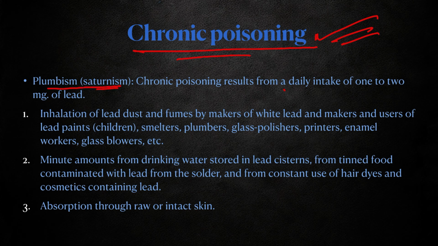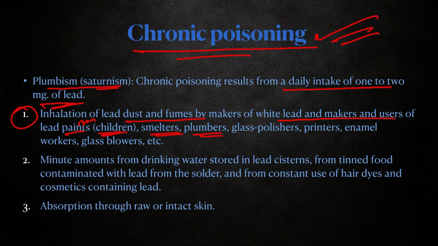Chronic poisoning results from daily intake of 1 to 2 milligrams of lead. So, any person who consumes 1 to 2 milligrams of lead daily may develop chronic poisoning. There may be different routes of chronic poisoning. One is inhalation of lead dust and fumes by makers of white lead and makers and users of lead paints, like in children who chew toys. Because of chewing toys, they get poisoned.